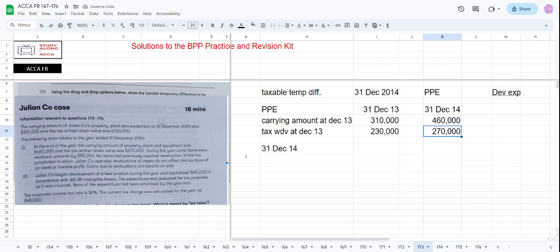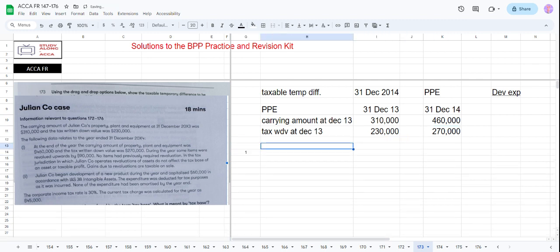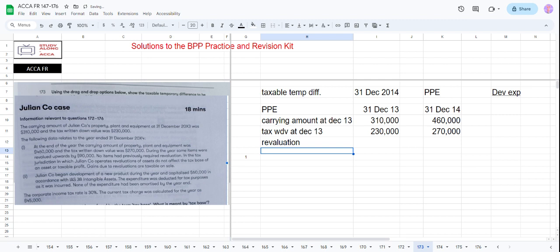During the year, some items were revalued upwards by 90,000. So there is some revaluation, which is 90,000. No items had previously required revaluation.